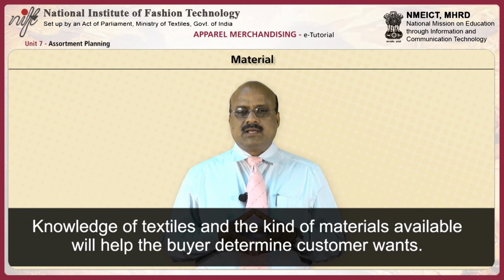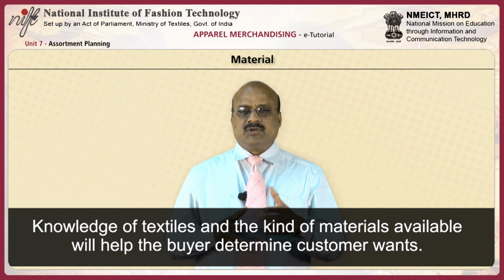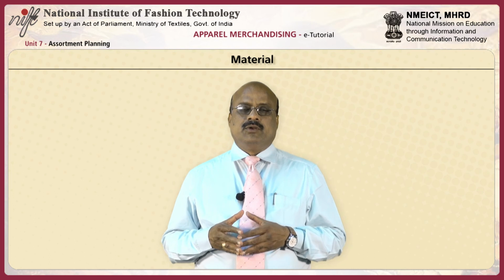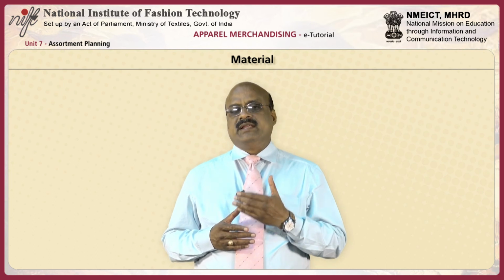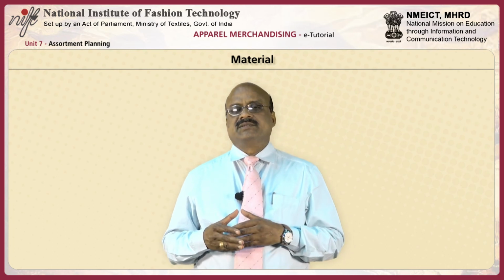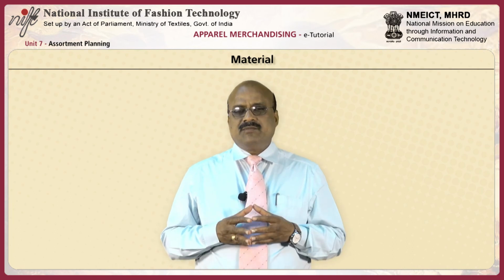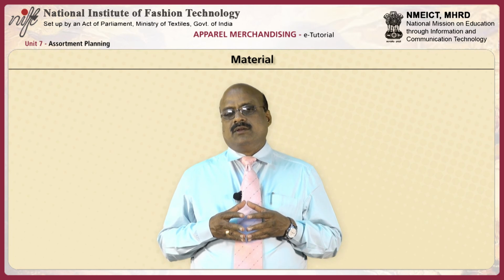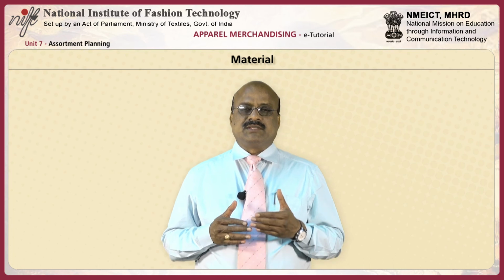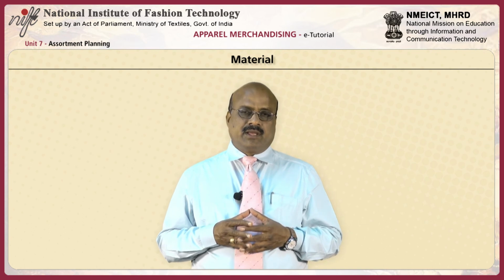Knowledge of textiles and the kind of materials available will help the buyer determine customer wants. For example, wide customer acceptance of cotton denim during the past decade caused retail store buyers to stock fashion apparel such as jeans, hats, swimsuits and handbags made of denim. Knowledge of customer acceptance of materials will assist the buyer in stocking a well-balanced fashion assortment with proper emphasis given to particular materials in demand.